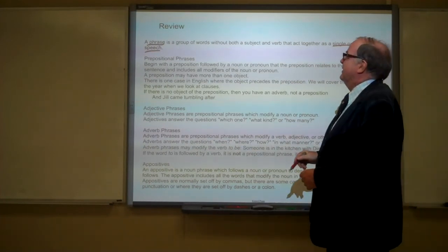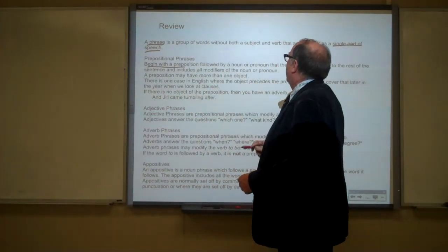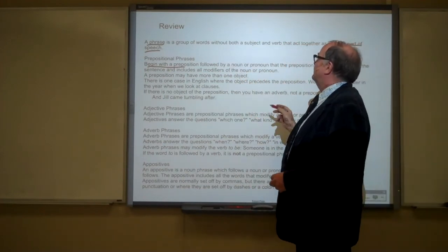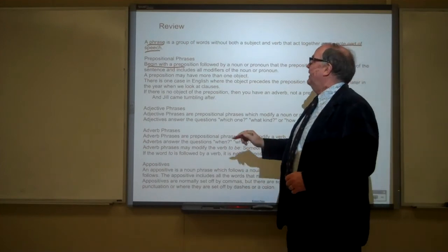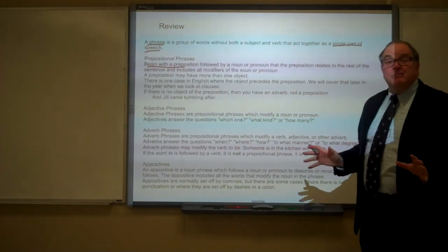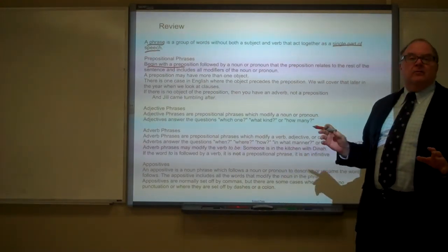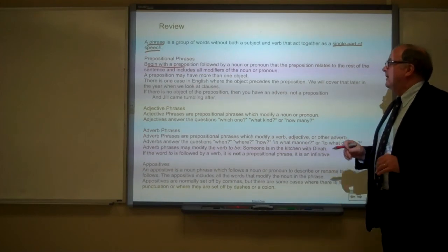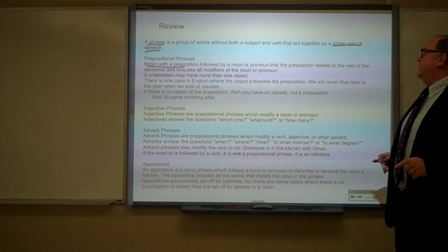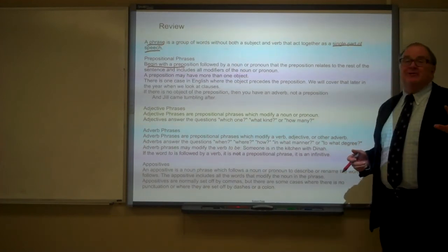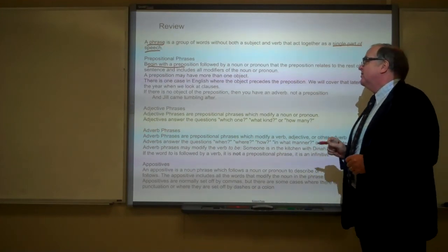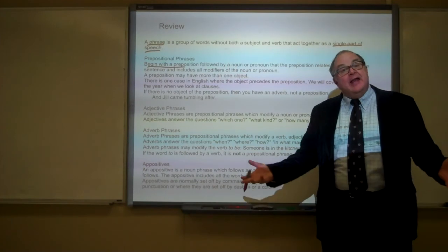Prepositional phrases begin with a preposition followed by a noun or pronoun that the preposition relates to the rest of the sentence, and include all modifiers of the noun or pronoun, and that noun or pronoun is called the object. A preposition may have more than one object. We saw that in one of the sentences we had before. There is one case in English where the object precedes the preposition. We'll cover that later when we get into clauses. You don't have to worry about that at this time.